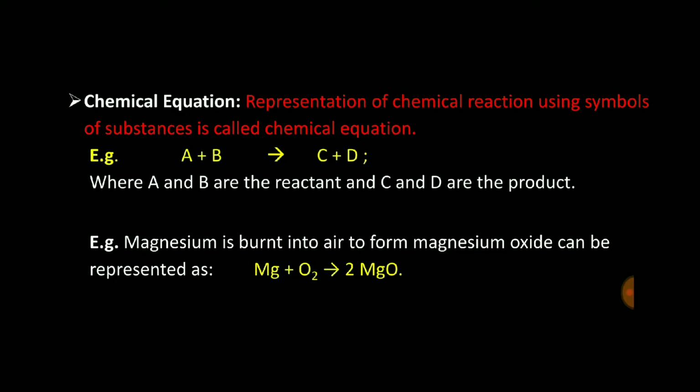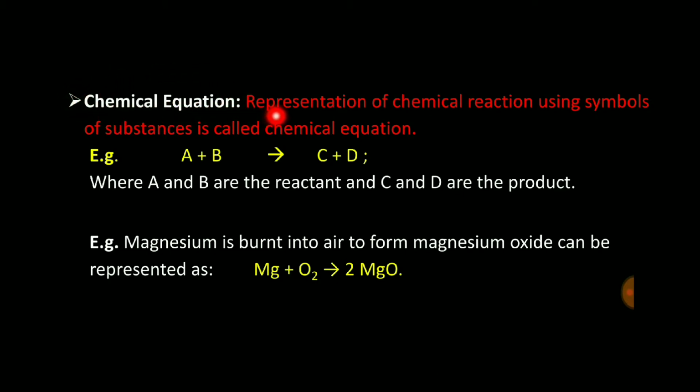So I wrote this reaction in sentence form, but it is very lengthy. Many reactions are very long, with many reactants, so we need to write this chemical reaction in a shorter form. So what is chemical equation? Chemical equation is nothing but a shorter way to write down the chemical reaction.